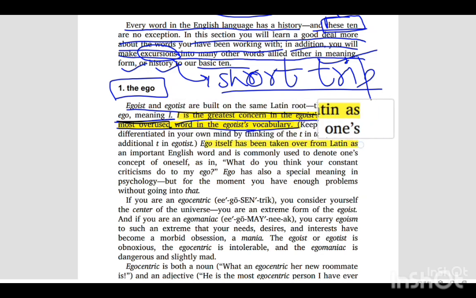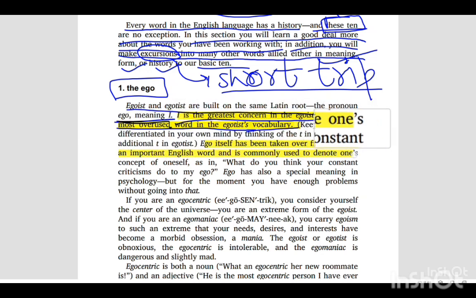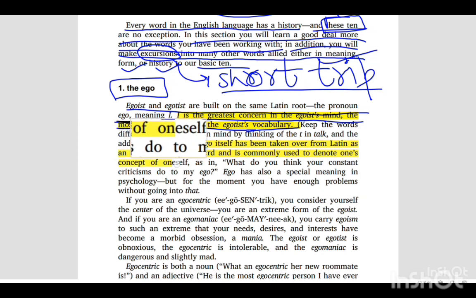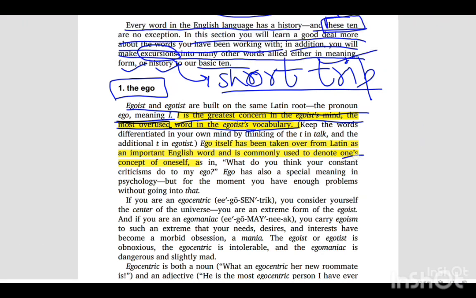Ego itself has been taken over from Latin as an important English word and is commonly used to denote one's concept of oneself. You can keep it as a keyword in your mind. One's concept of oneself is basically a person in whose mind everything is just about himself. So one's concept of himself means something like this.